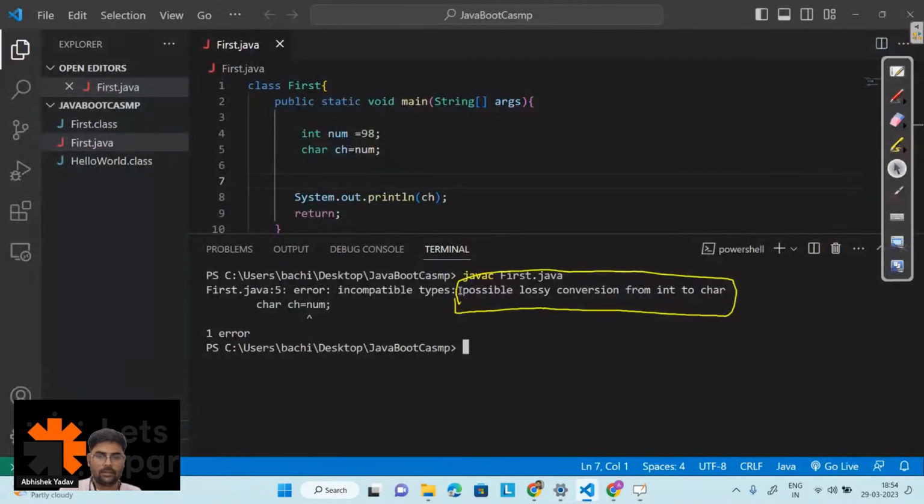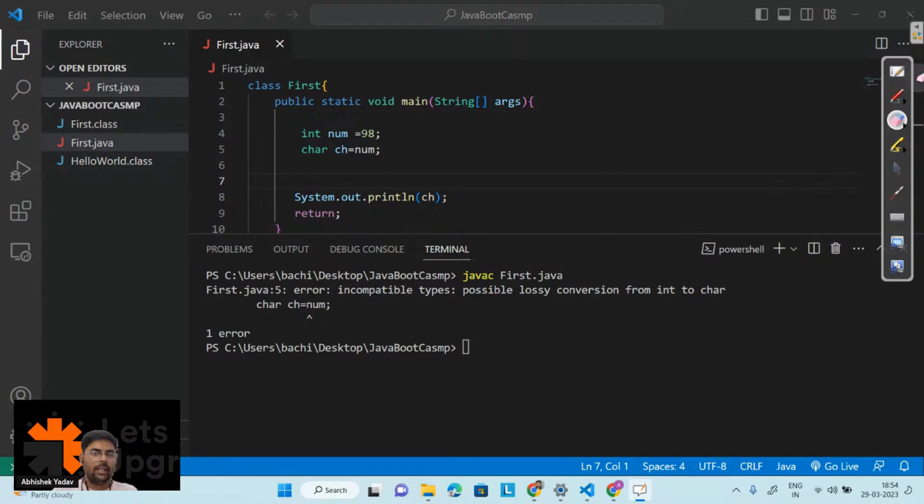Possibly lossy conversion from int to char. Because here is the possibility of loss of data, and in future you will face this problem. So that's why the compiler is saying, hey, you have to take care of this kind of conversion. Since I am the programmer, I have the command. So what I will do now is use the power of explicit conversion.